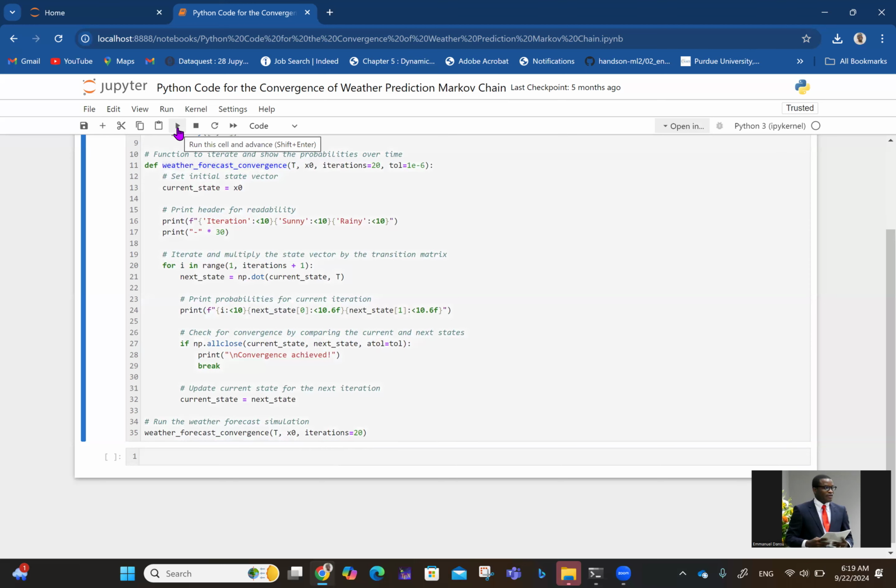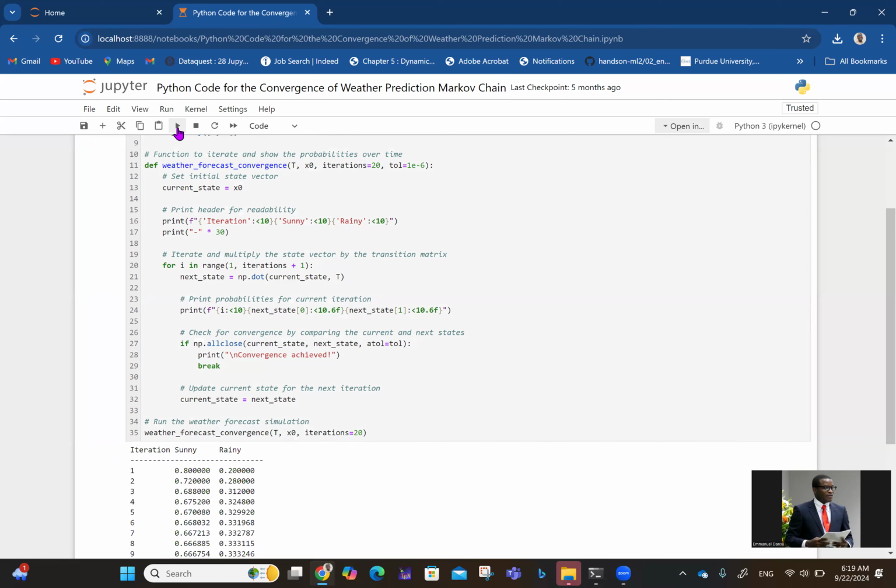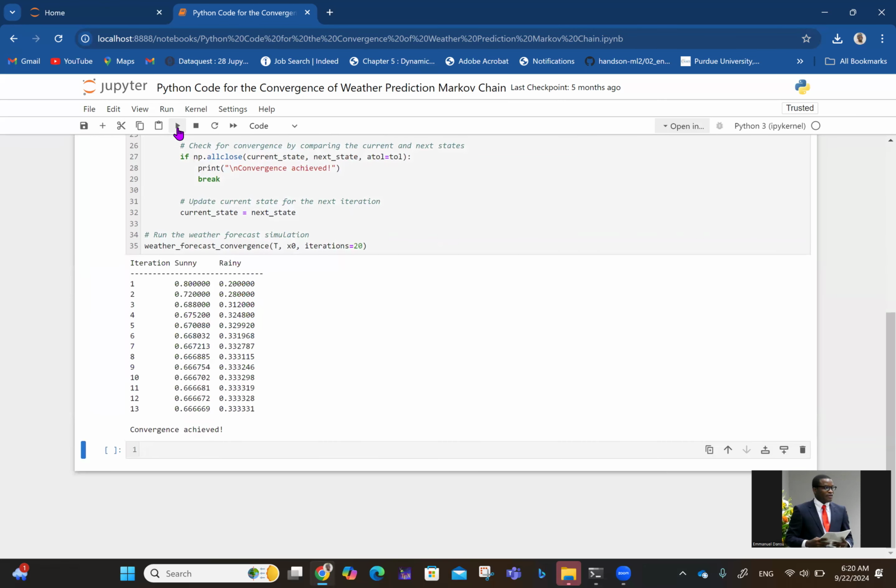So if you run this in one blow, if I was going to solve that mathematically, I could do it for an hour before I can get these 20 iterations. But just by one click now, the result jumps out in split seconds. So here we have the iterations.